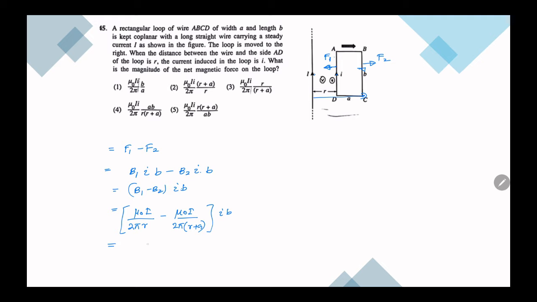Now mu naught I b over 2 pi, 1 over r minus 1 over r plus a. If you simplify, you get mu naught I b a over 2 pi r into r plus a. So fourth answer.